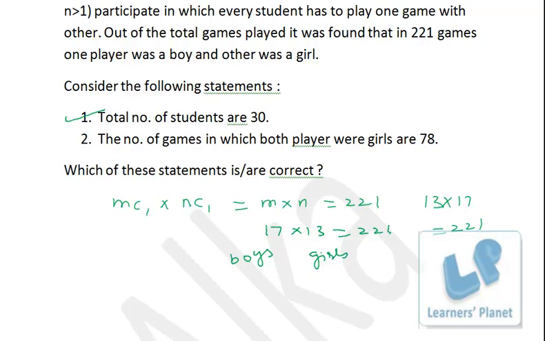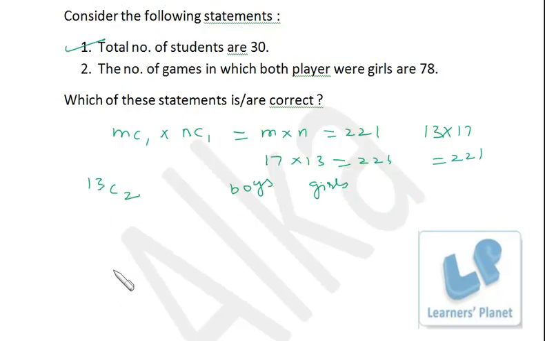Okay. Now the number of games in which both players were girls. If both the players were girls, that means from these 13 girls, 2 girls are selected for these games. So for the games when both players are girls, there will be 13C2 ways. 13C2 is 13 into 12 by 2, so that is 78. So definitely there will be 78 games in which both players were girls. So this statement is also correct.